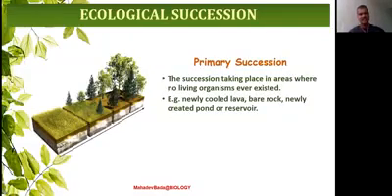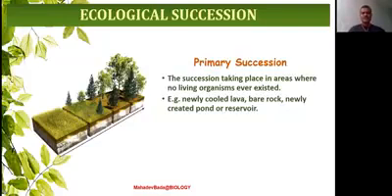The definition of the primary succession, I repeat once again: the succession taking place in areas where no living organisms ever existed. Some of the examples are newly cooled lava, bare rock, newly created pond, or newly created reservoir. These will be the areas where earlier no life form existed. They are the new areas where life comes to exist. That is called primary succession.